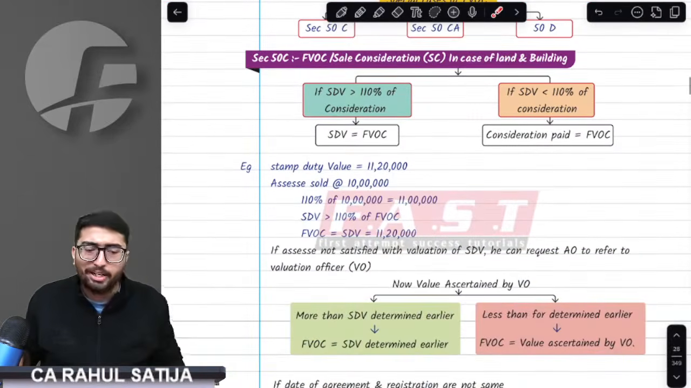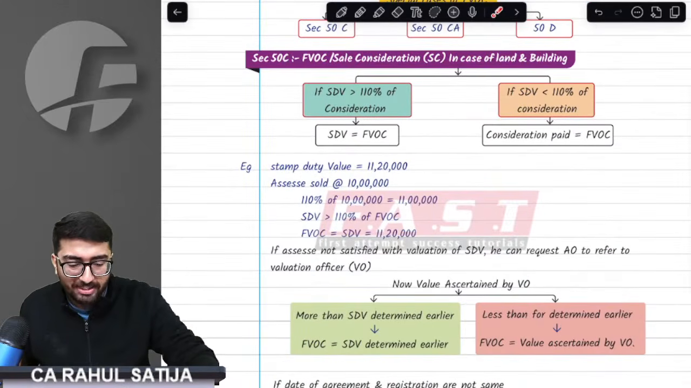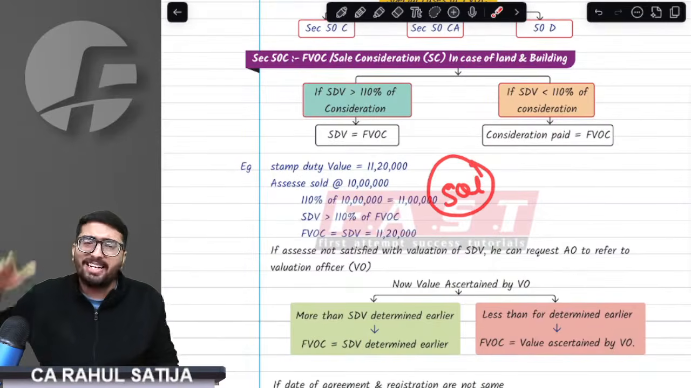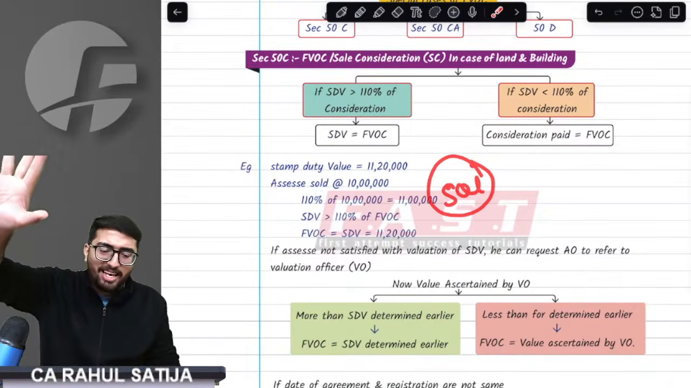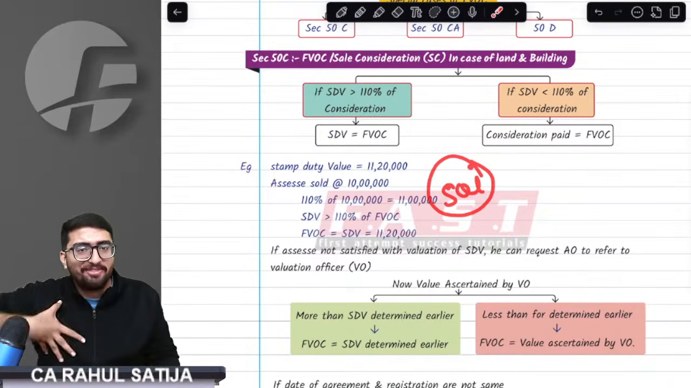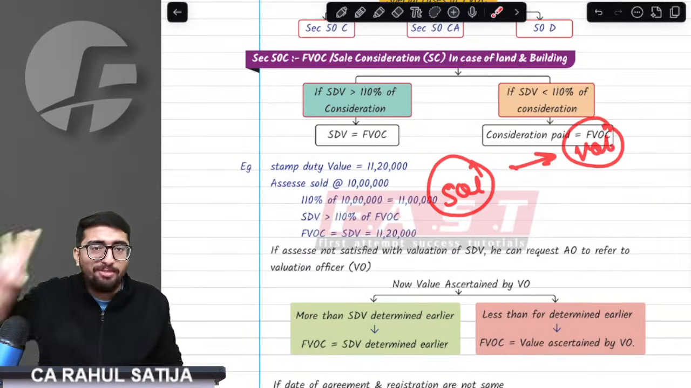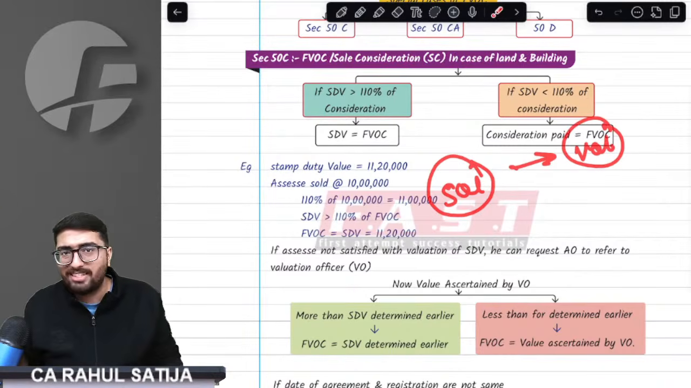Sir, what if I am not satisfied with the SDV? What if SDV of my house is 50 lakh rupees and I am not satisfied with it? Can this happen? Yes, it can definitely happen. Now, what do I do if I am not satisfied? I can go to the valuation officer. The valuation officer will come to my house and he will find out the actual SDV.